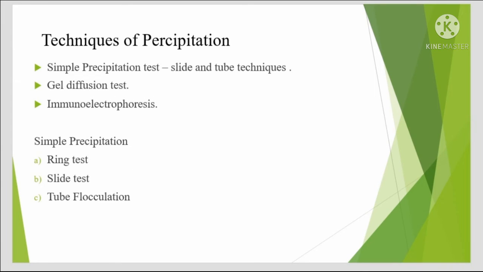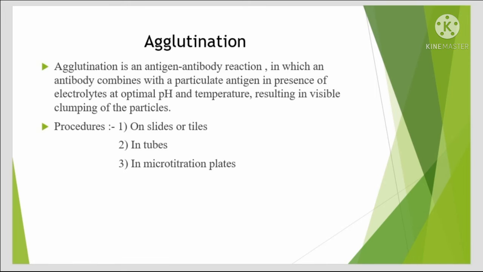Techniques of precipitation: simple precipitation test, slide and tube techniques, gel diffusion test, immunoelectrophoresis. Simple precipitation: ring test, slide test, tube flocculation.